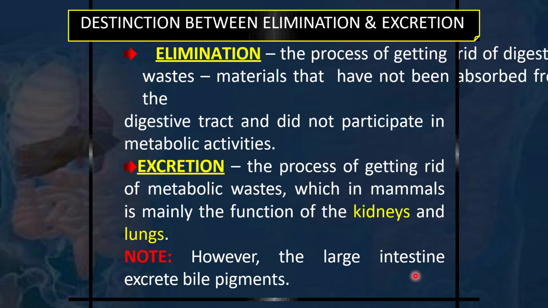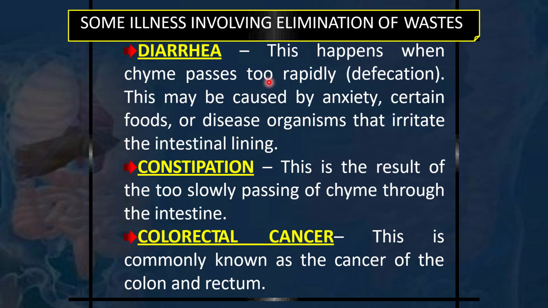However, okay, we have covered it. There are some illnesses involving the elimination of waste, because we are dealing with the large intestine. Sometimes diarrhea occurs. That means a lot of water is added to the semi-solid and solid mass. This happens when chyme passes too rapidly, and this may be caused by anxiety, certain foods to which we might be allergic, and sometimes certain disease-causing organisms that irritate the intestinal lining. So the food doesn't stay in the intestine for the proper time, so it does not get digested and absorbed timely, and it passes too fast, so there is a lot of water.